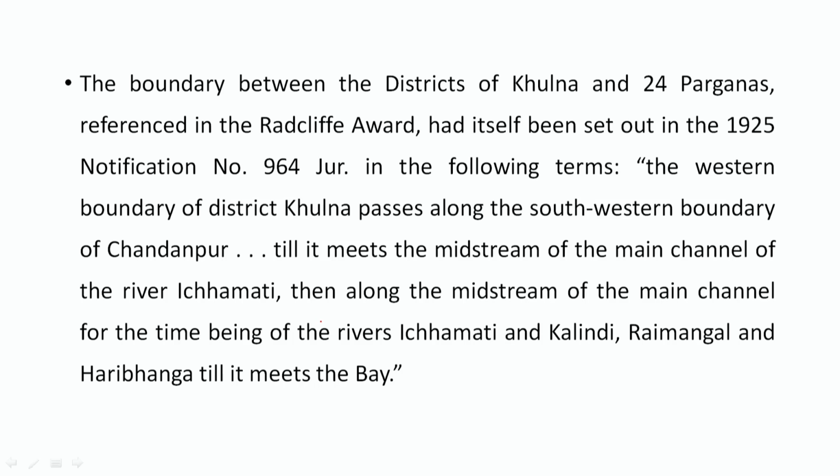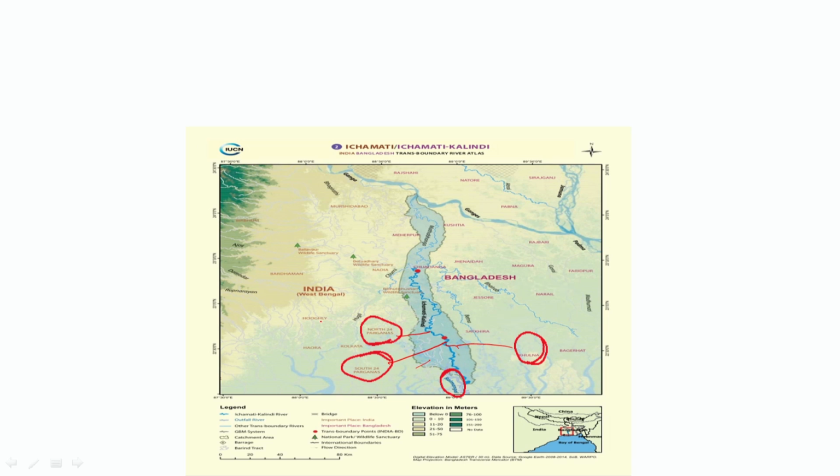Now why does it say here the midstream of the main channel of river Ichamati, then along the midstream of the main channel for the time being of rivers Ichamati and Kalinadi? I get back to the map again. If we see this map, this is the combination of the Kalinadi and Ichamati rivers, and at the top is the river Ganges. Now this is formed out of tributaries, and these tributaries keep on changing their course. So sometimes it will be more towards 24 Parganas, sometimes more towards Khulna district and Chandanpur district. That means how will we determine the exact boundary between India and Bangladesh?